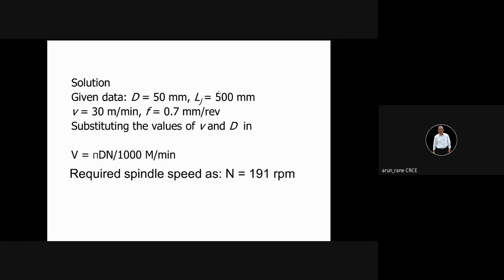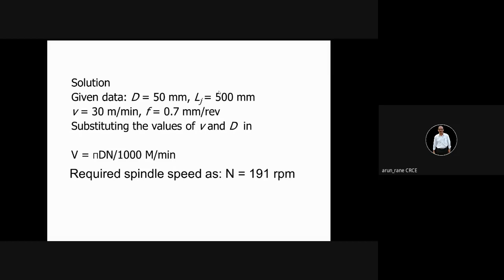And HSS, high speed steel, cannot take such high feed rates. If you want such high feed rates, then you have to go for higher quality tools, like carbides, diamond, CBN, cemented carbide, those kinds of tools, and not HSS.